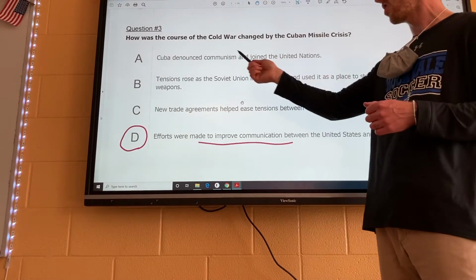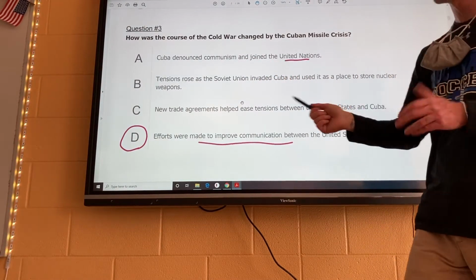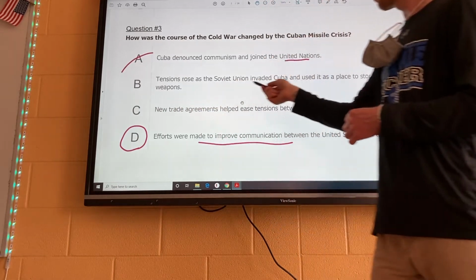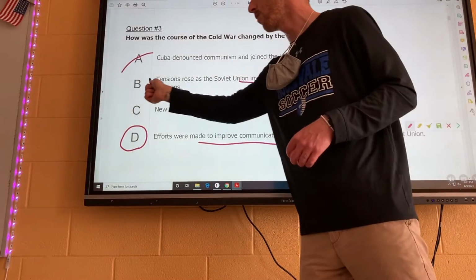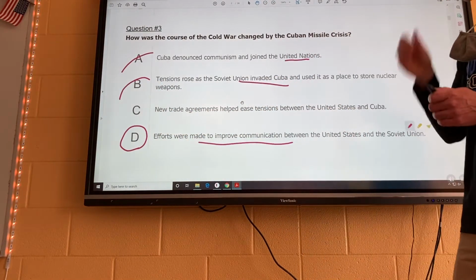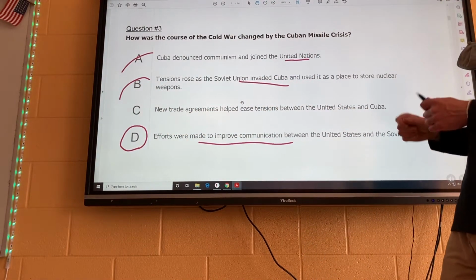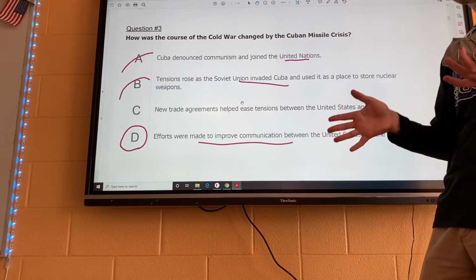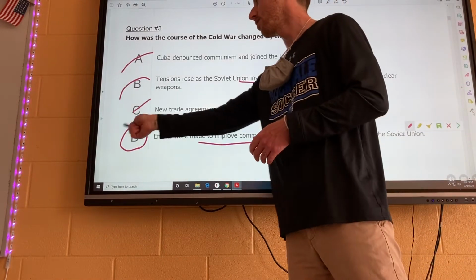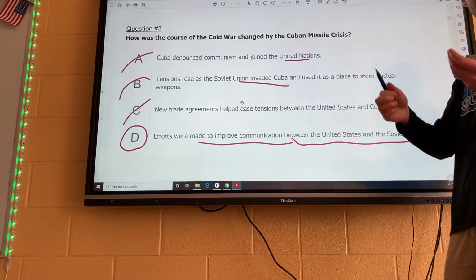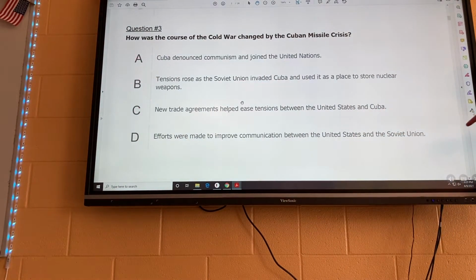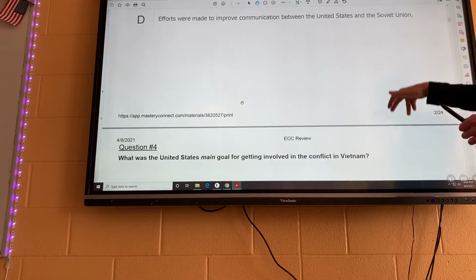It says Cuba denounced communism and joined the United Nations. That never happened, okay? Tensions rose as the Soviet Union invaded Cuba. The Soviet Union did not invade Cuba. They were friends, okay? Or C, new trade agreements helped ease tensions between the United States and Cuba. Maybe, but that's actually not true. So that's going to be D there, all right? Efforts were made because we didn't actually end up blowing each other up. Cuba did not shoot any nuclear weapons at us, thankfully.